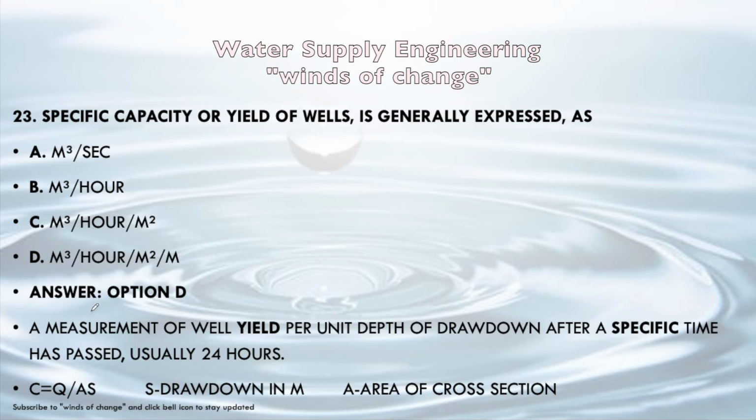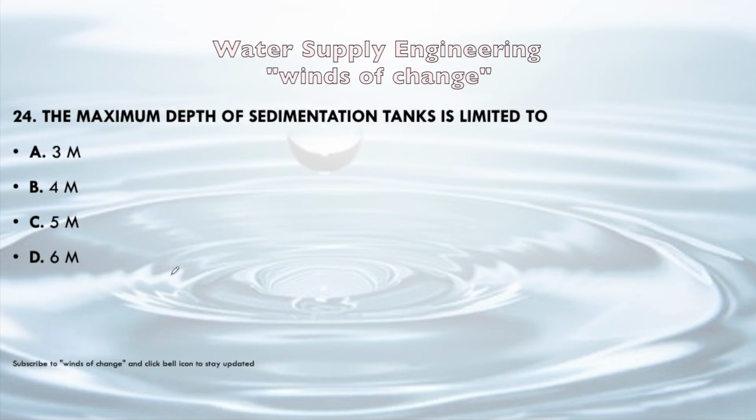So it will be m cube per hour per meter square per meter, because it will be divided by area also to determine the specific capacity. Usually its unit is m cube per hour per meter. If we divide it by area, per unit area, then it will be given as m cube per hour per meter square per meter. Okay. Next question. The maximum depth of the sedimentation tank is limited to 3 meter, 4 meter, 5 meter or 6 meter. So maximum depth of sedimentation tank can be limited to 6 meter.